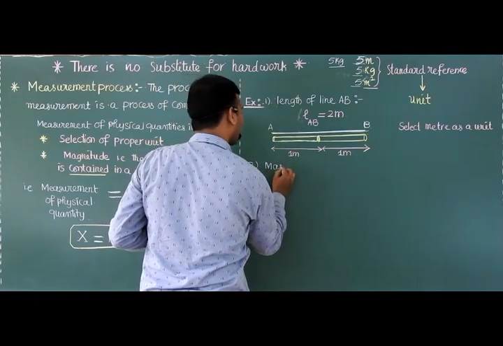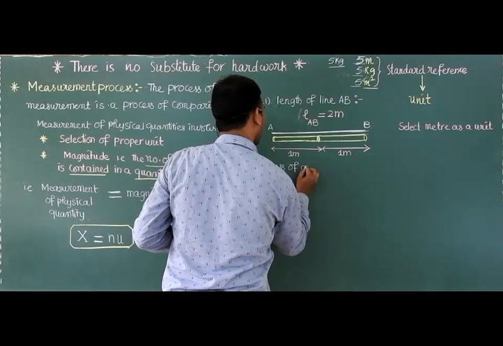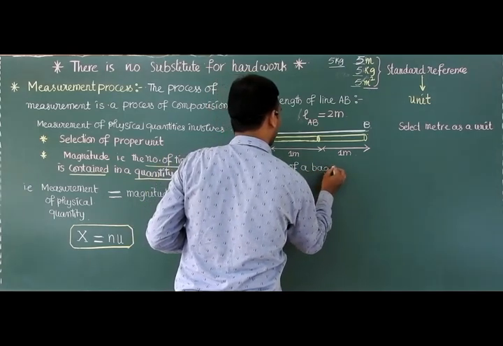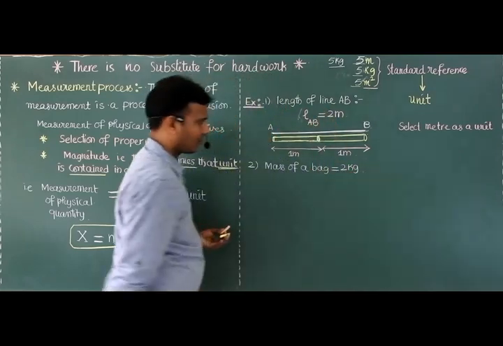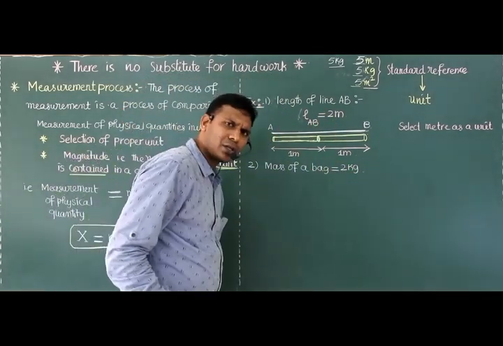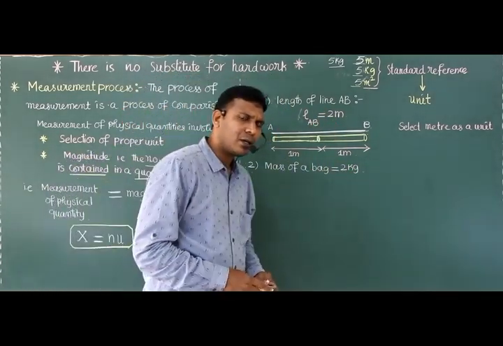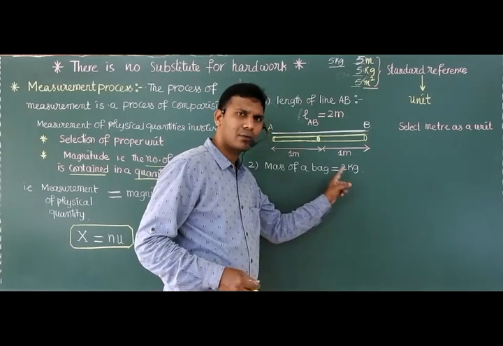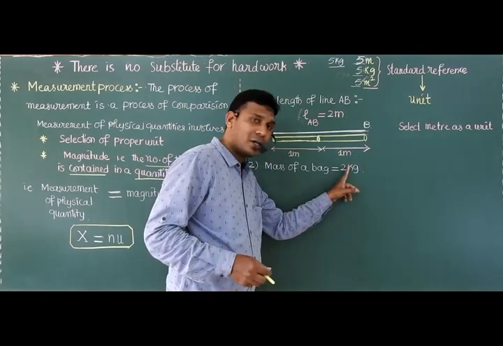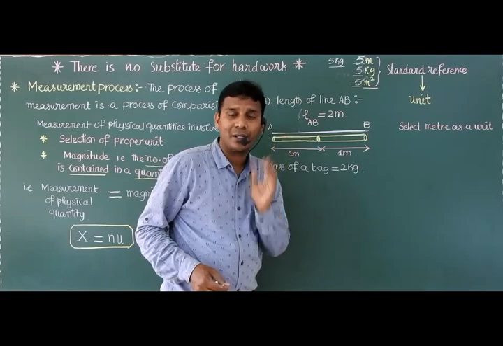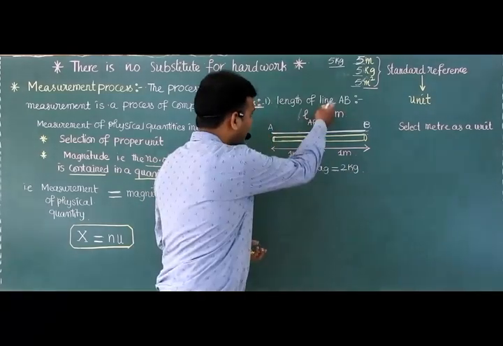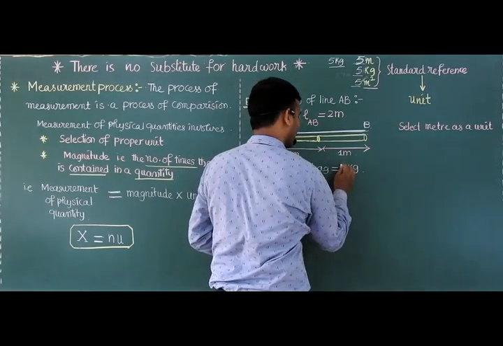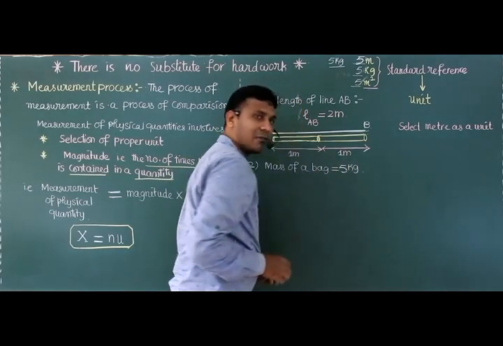Mass of a bag is 2 kg. Okay. 2 is the magnitude, kg is the unit. Here I also wrote 2. Right. Let us consider 5 kg.